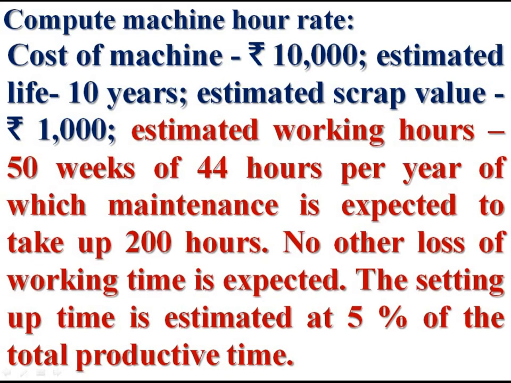Maintenance is expected to take up 200 hours in this year, and setting up time is estimated at 5% of the total productive time. From these points, we are required to find out the effective working hours of the machine.